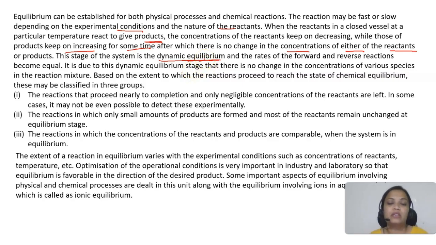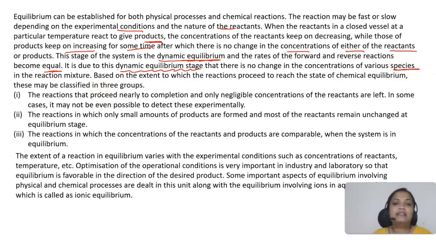Dynamic equilibrium means that the reaction has not stopped, the reaction is going on. Reactants are combining to form product, but the product is again converting back to the reactant. So the equilibrium will be attained when the rate of forward and backward reaction is equal. This is known as the dynamic equilibrium state. If the rates of forward and backward reaction are equal, there will be no change in the concentration of the species present at equilibrium.